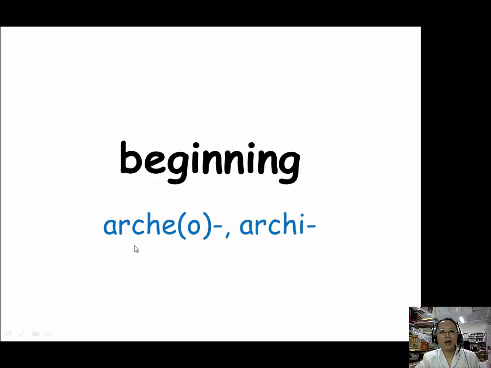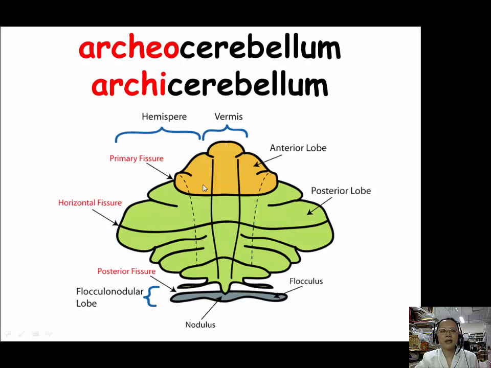When we want to talk about beginning, we want to use a professional term to describe this is the beginning of something or is an ancestor of something. We can use archeo, A-R-C-H-E-O, or archi, A-R-C-H-I. Our example for both is archaeocerebellum. What is an archaeocerebellum? It can also be spelled as archeocerebellum.